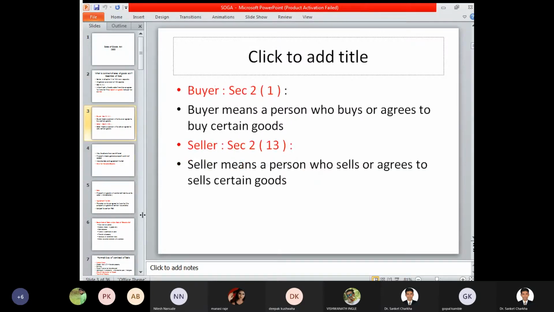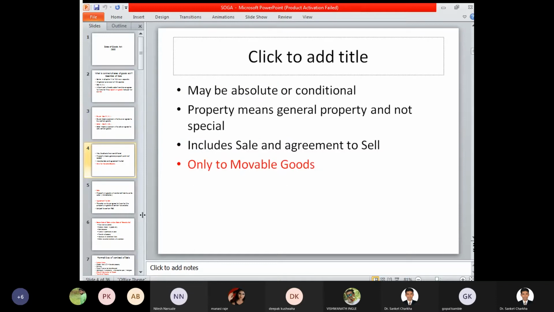The person who buys or agrees to buy, and the person who sells or agrees to sell, are called a buyer and seller respectively. Essential conditions of sale: it is absolute or conditional. The property in the Sale of Goods Act means general property and not special property, and it includes both the concept of contract of sale as well as the concept of agreement to sell.